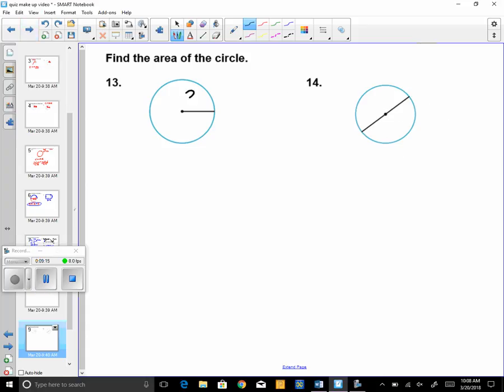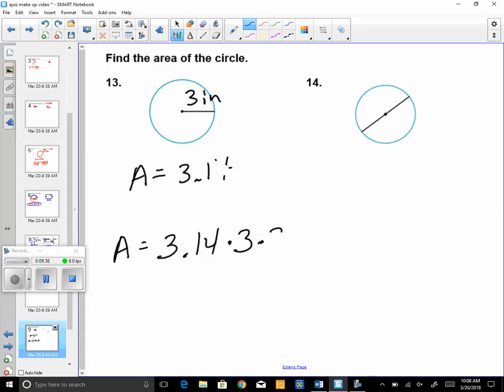13. Remember, to find the area now, we're going to do 3.14 or pi times radius squared. So for this one, 3.14 times radius times radius. That's what you want for this one. Do that and you're done.